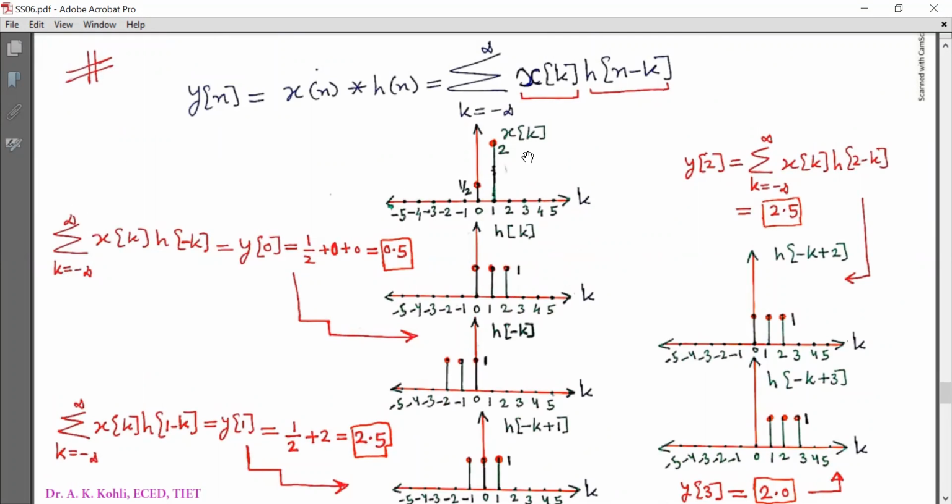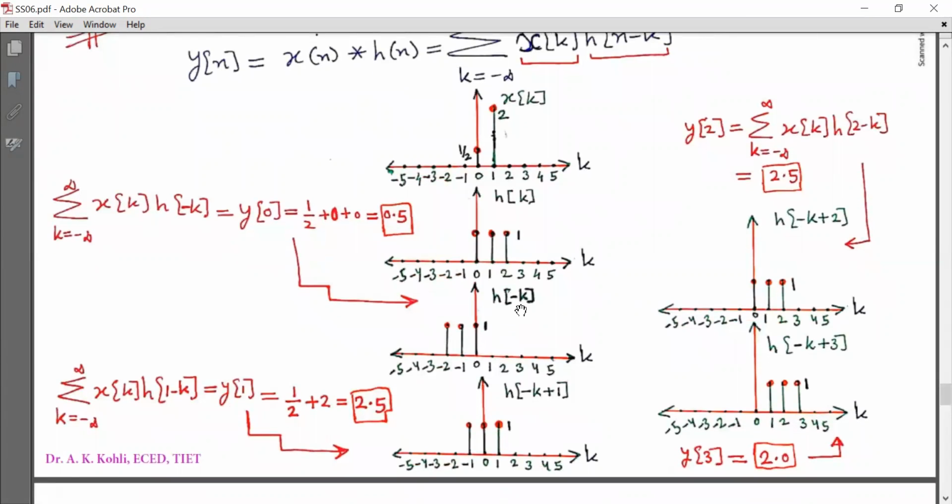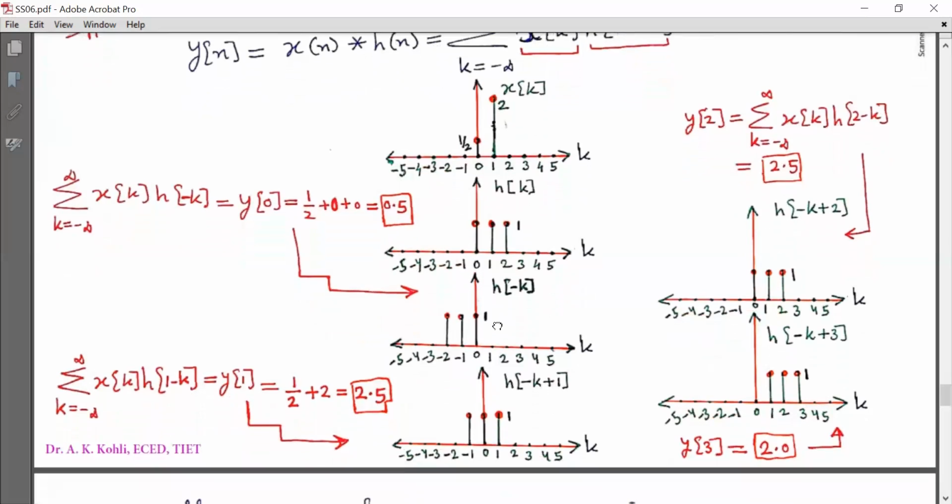I have plotted x[k] and h[k] with respect to k, and here h[minus k], the reflection of h[k].